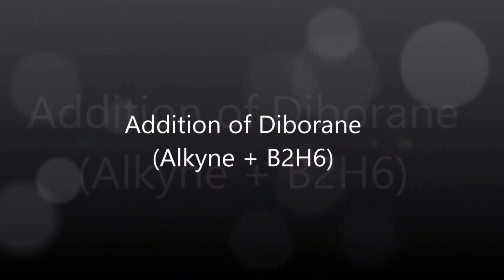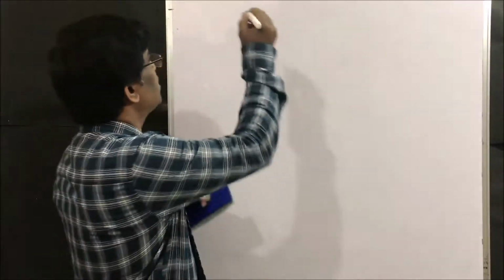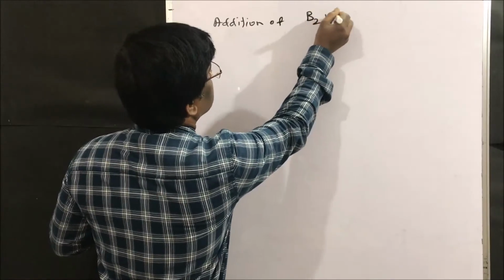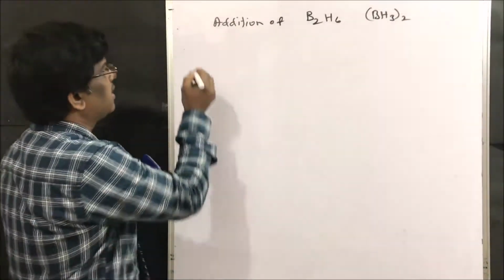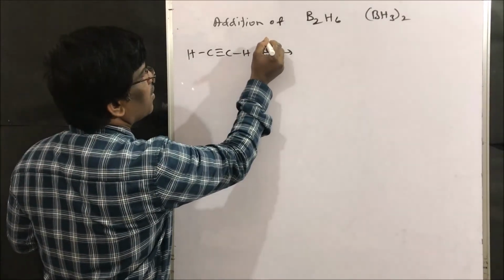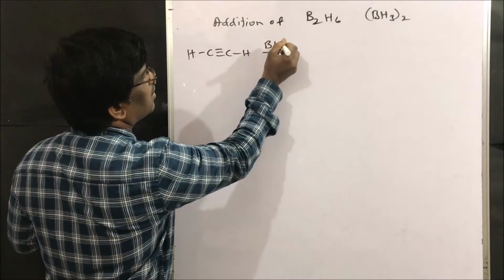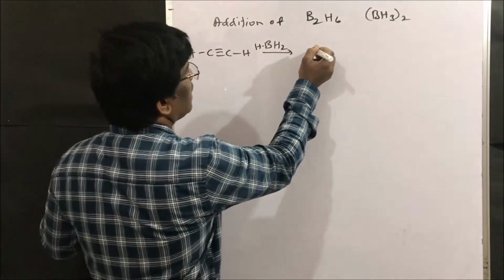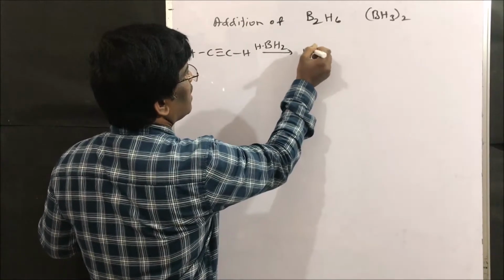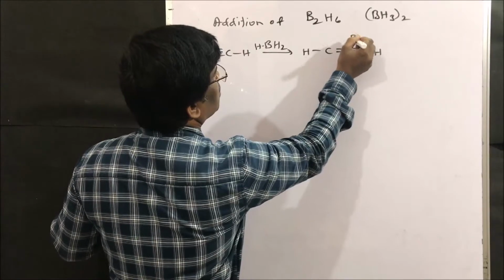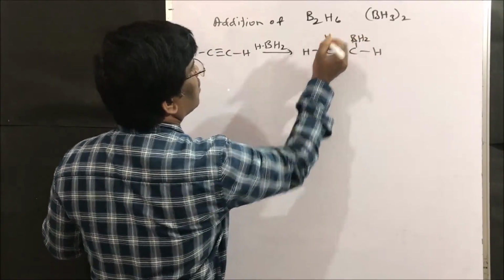Next, addition of diborane. Diborane is B2H6. So addition of B2H6, let us take acetylene. So what is the addition compound? BH2, I can write like this, yes. So here it is a transition state where it adds BH2 and hydrogen like this.